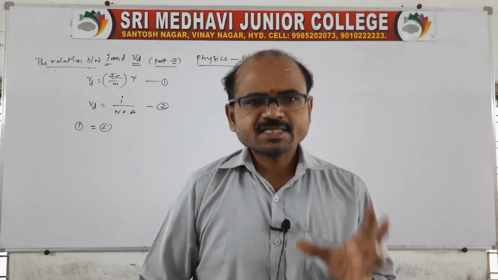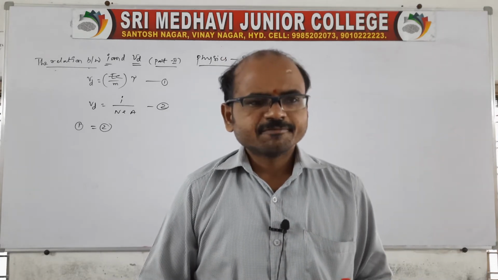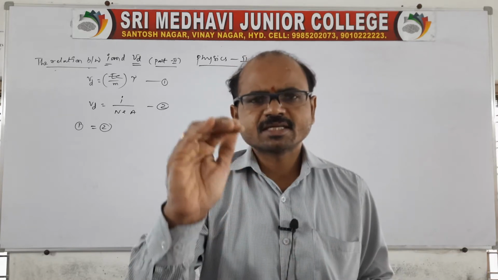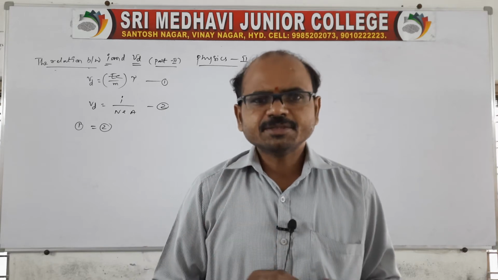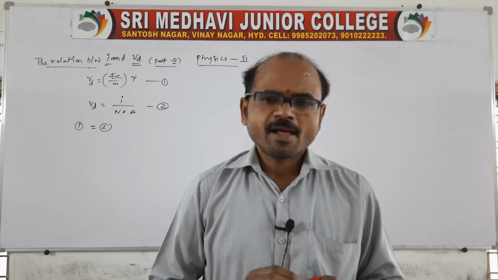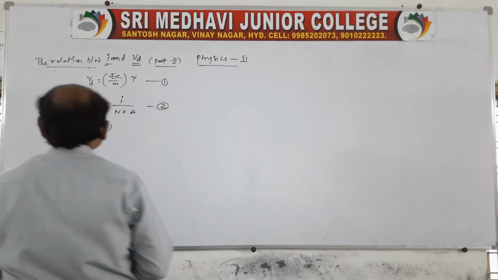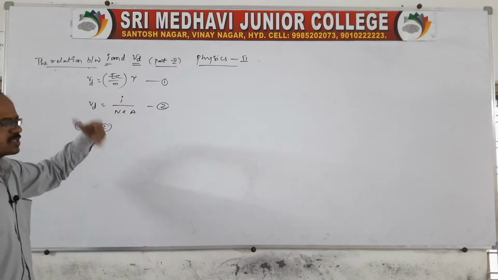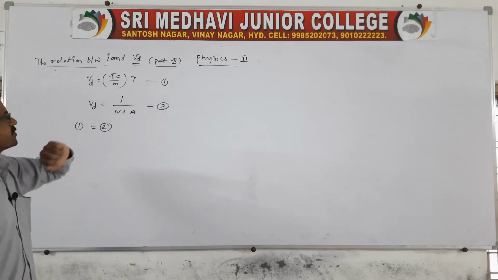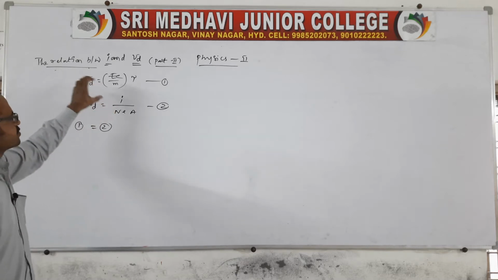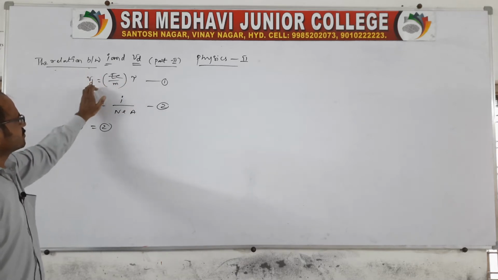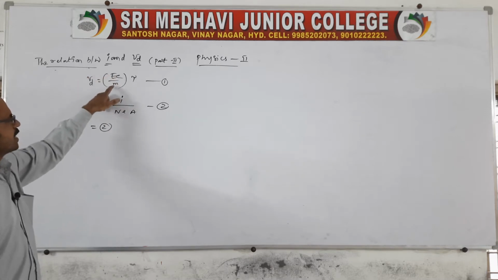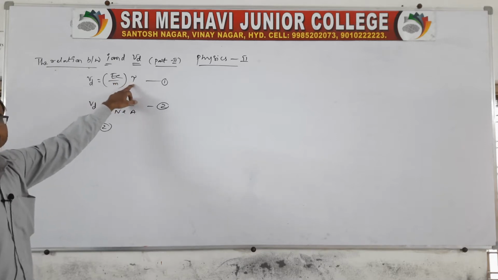In the previous class, we completed the relation between drift speed and current. There is a continuation of that relation. We know the relation between drift speed and electric current: Vd is equal to I by neA. And we also know drift speed in terms of relaxation time: Vd is equal to E by m into tau, where e is the charge.